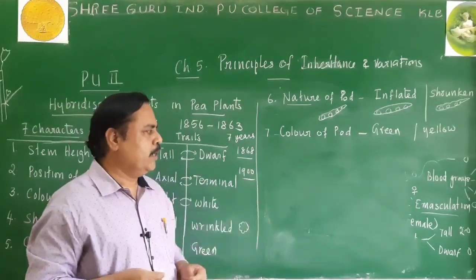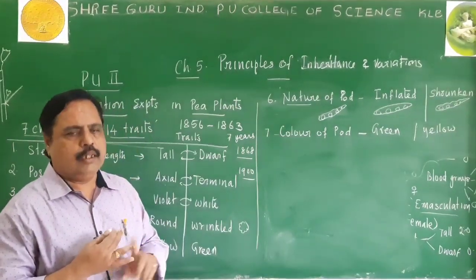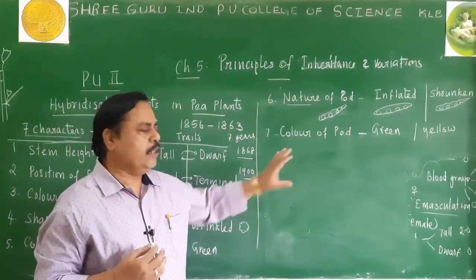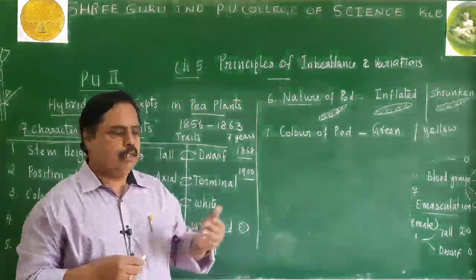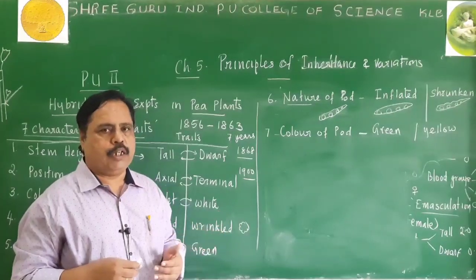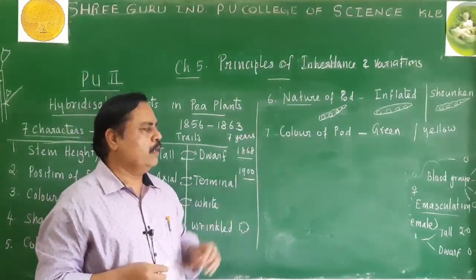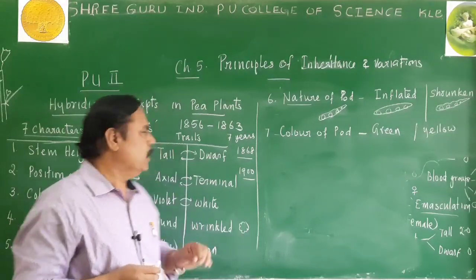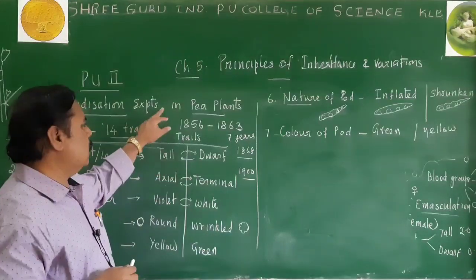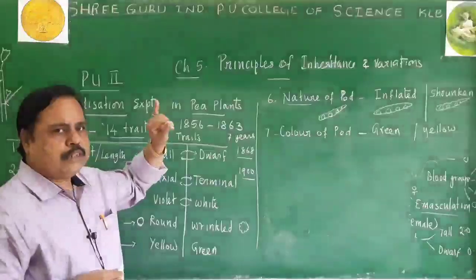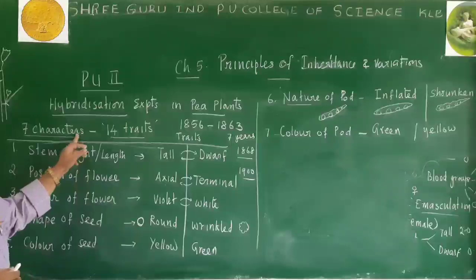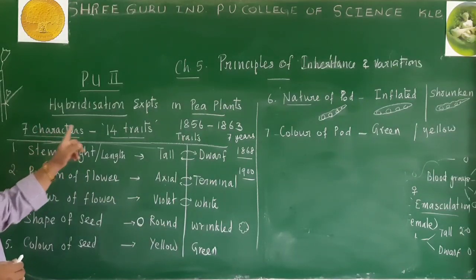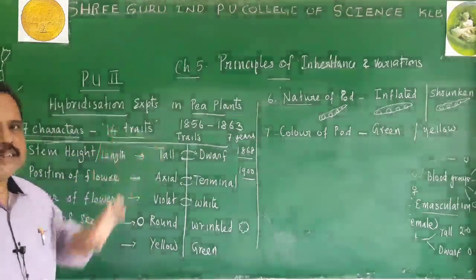Then I told you about Mendelian history also. We have studied what the advantages of using Pisum sativum are, and then what is emasculation, what is cross pollination, self pollination, hybridization, everything. Finally, remember, Mendel did his work in Pisum sativum, a very important point. Then Mendel studied 7 characters with 14 traits in it.